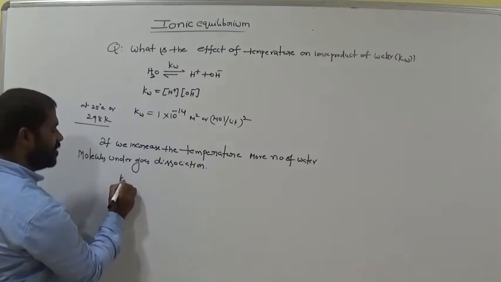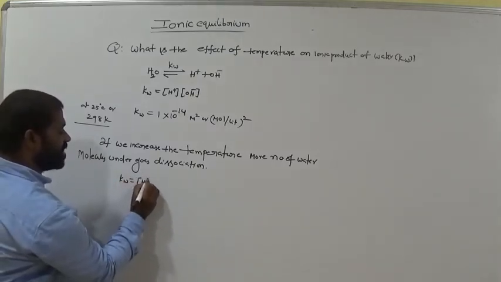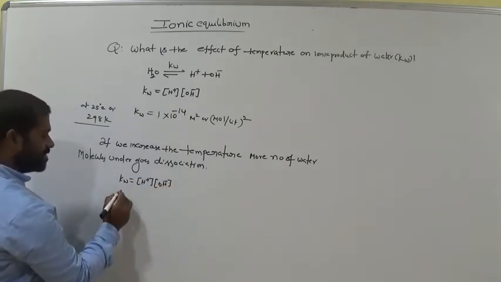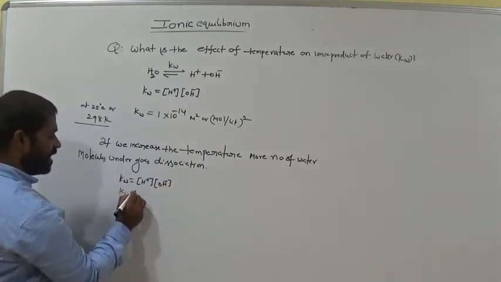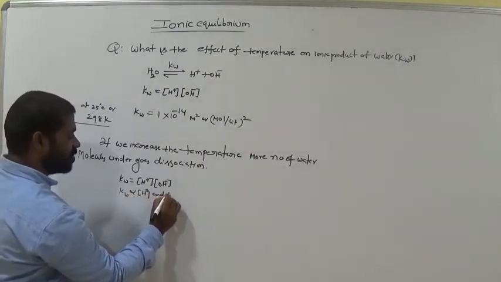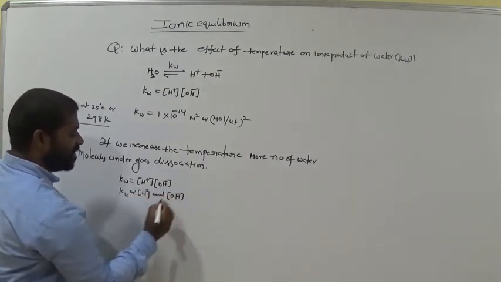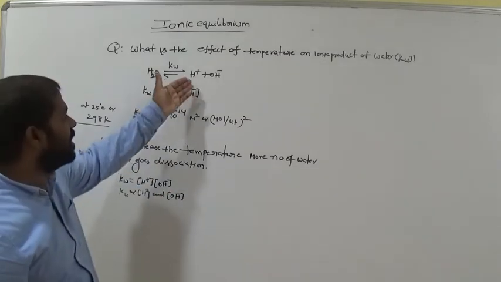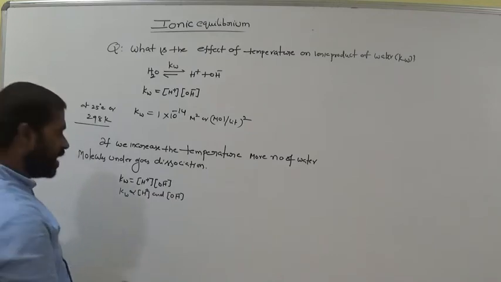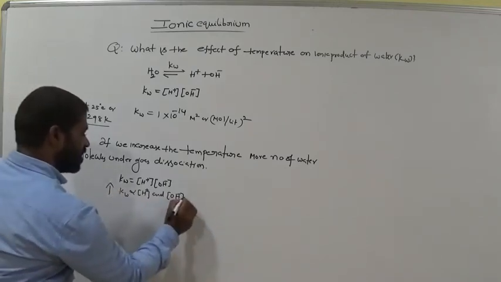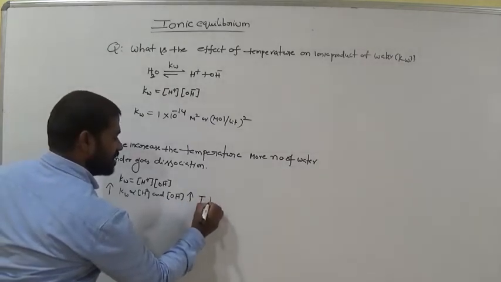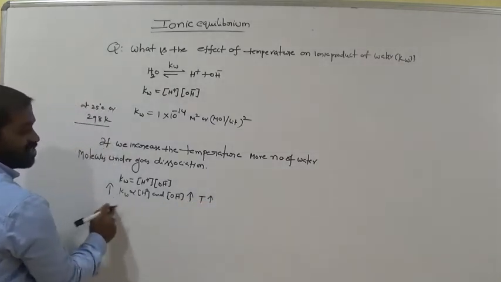That means Kw equals molar concentration of H plus times molar concentration of OH minus. Kw is directly proportional to the molar concentration of H plus and also of OH minus. If more H plus and OH minus are formed, that means the Kw value is higher, not? If the concentration is high, how is it high? By increasing the temperature, that is, Kw also increases.